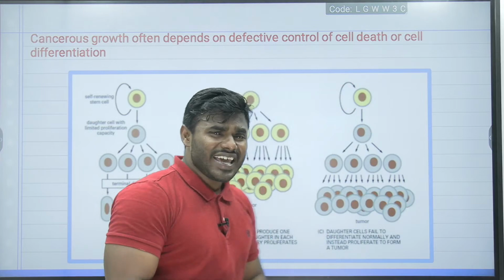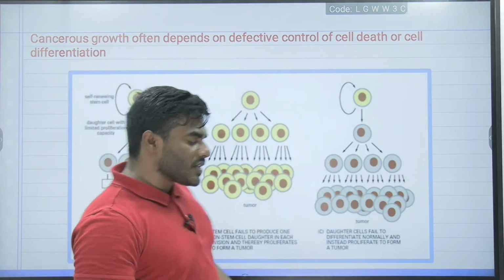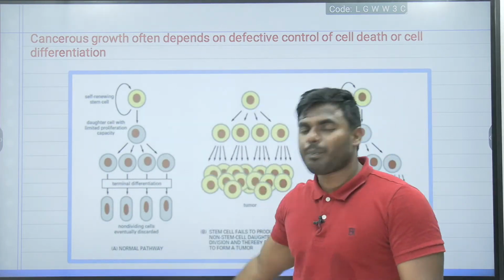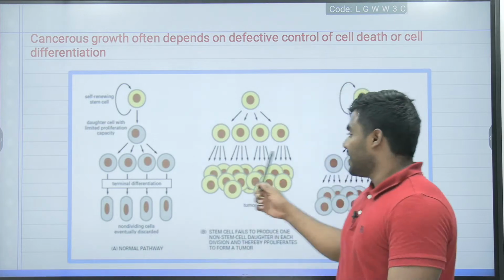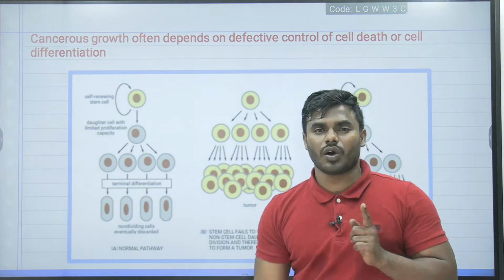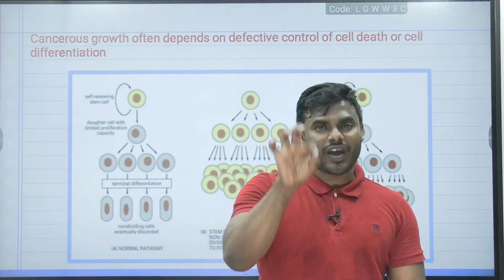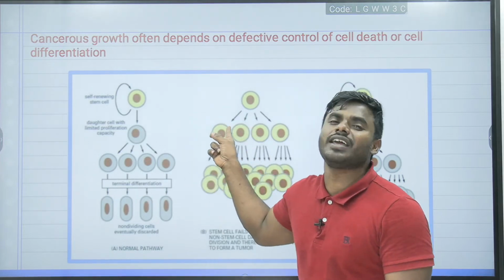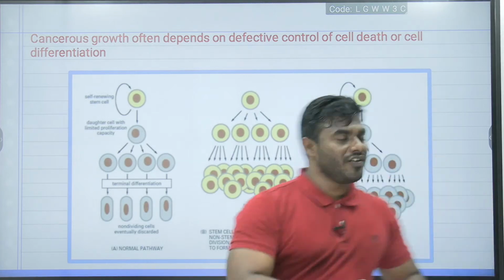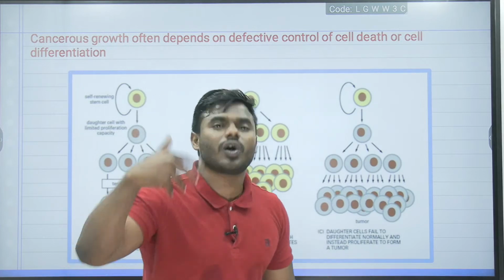So in the three conditions, only in the first condition is there no chance of a tumor occurring, because the entire pathway is normal. In the second condition, which cell failed? The parent cell failed, which means the self-renewing stem cell failed, which leads to cancer. In the third case, the self-renewing stem cell is normal. It has given the daughter cell also, but the daughter cell failed.